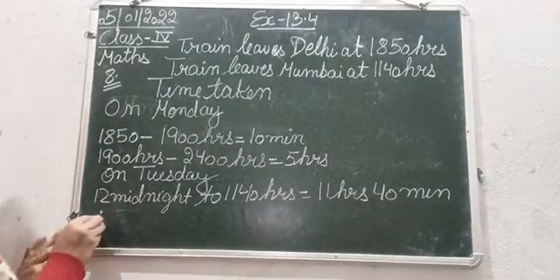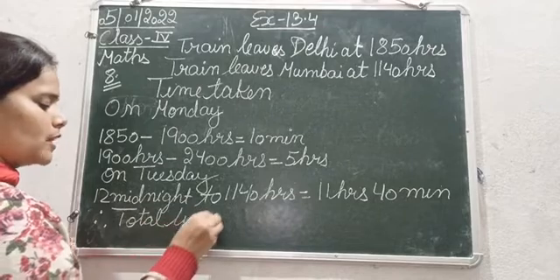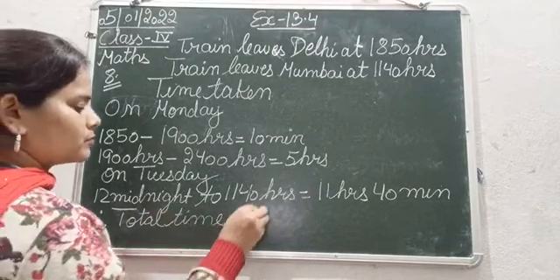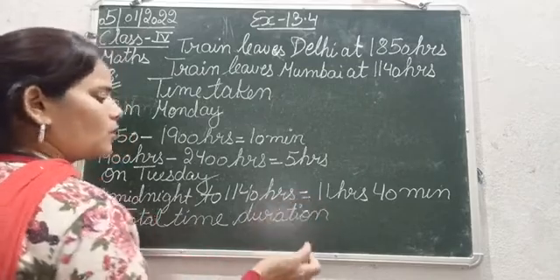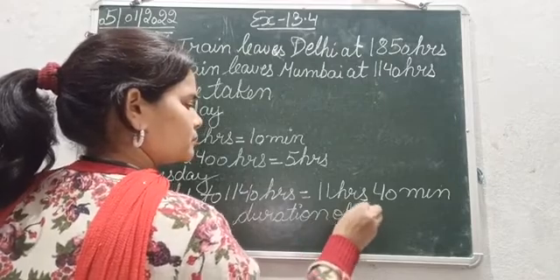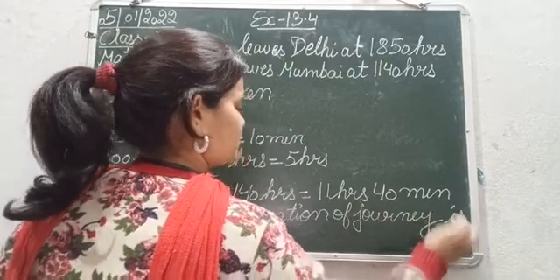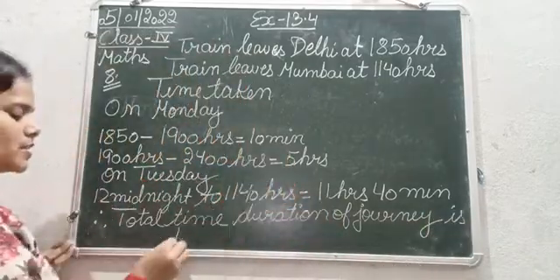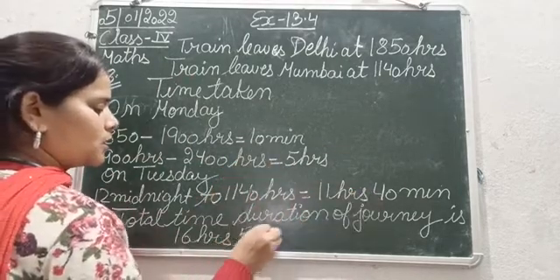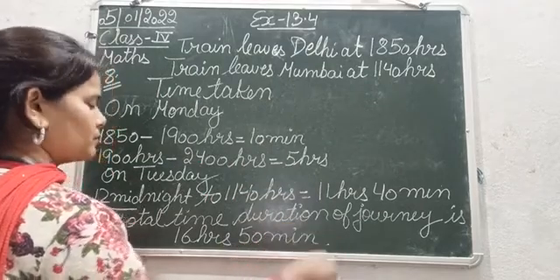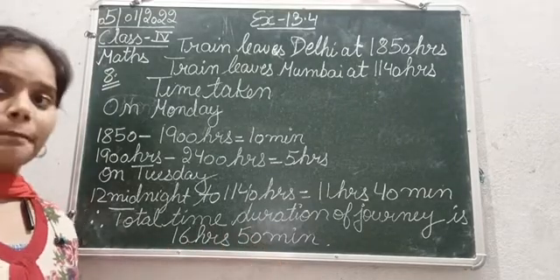Therefore, the total time duration of the journey is 16 hours 50 minutes.